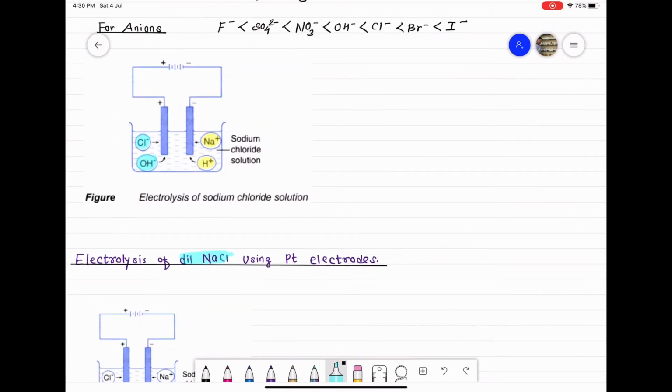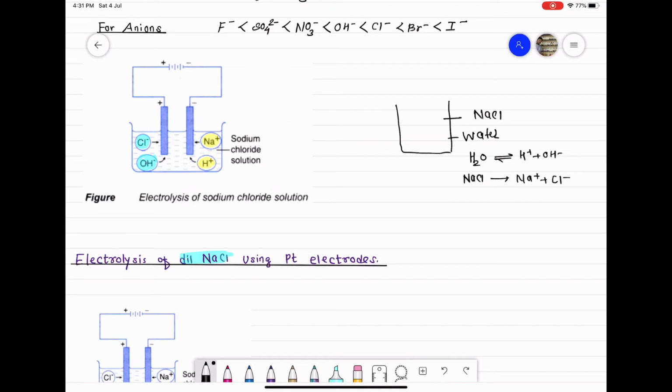So class, as discussed earlier, suppose we take a beaker containing water. Water is a bad conductor of electricity, forming a less number of H plus and OH minus ions. But class, in water, if you add salt NaCl, NaCl dissociates completely and forms Na plus and Cl minus, and also makes water conducting and forces water to form more cations, that is H plus, and more anions, that is OH minus ions. But class, in this case we have taken a small quantity of NaCl in water, so